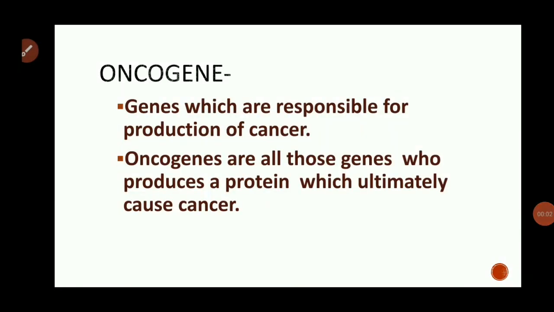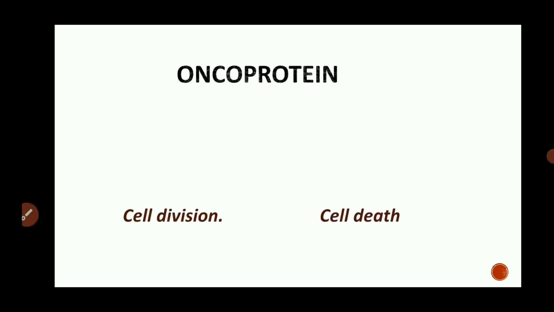Oncogene. Oncogene is a gene which is responsible for production of cancer. Oncogenes are all those genes which produce a protein which ultimately causes cancer. Oncogene is a gene that has the potential to cause cancer, and it carries genetic material that has the ability to induce cancer. The oncogene produces a specific protein known as the oncoprotein, which causes or induces the cancer.